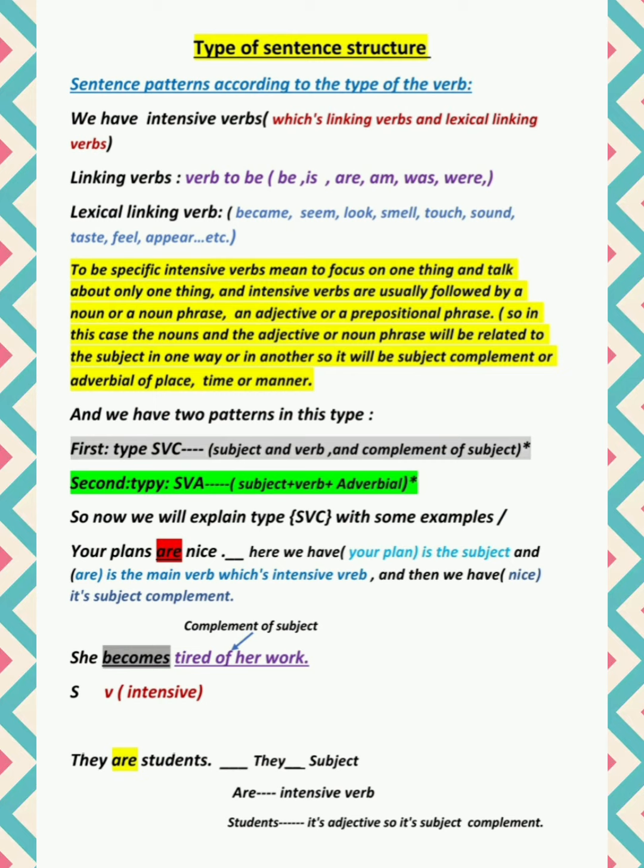And intensive verbs are also followed by a noun or noun phrase, an adjective, or a prepositional phrase. So in this case, the noun, adjective or noun phrase will be related to the subject in one way or another. It will be subject complement, or adverbial of place, time, or manner.